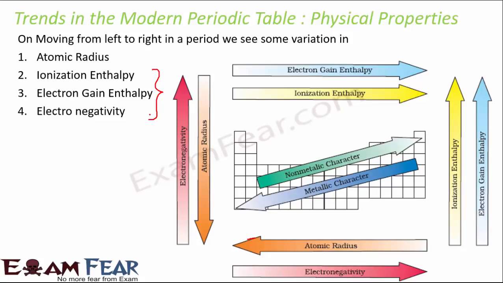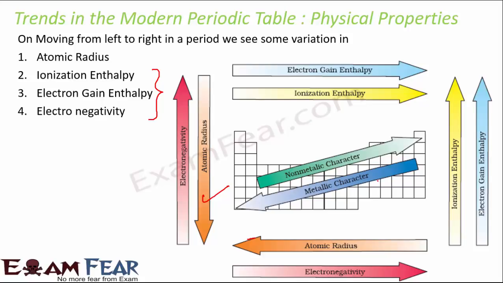Now if you talk about a group, what happens along the group? As you move from top to bottom, down the group, the atomic radius increases. That is primarily because the number of shells increases as you go down the group. Electronegativity, ionization enthalpy and electron gain enthalpy all decrease as you go down the group.